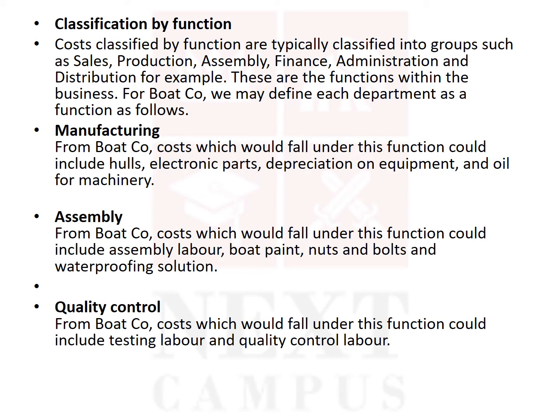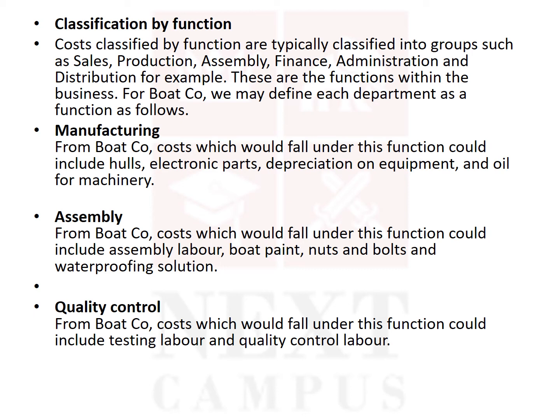Next, we will classify cost by its function. Costs classified by function are typically classified into groups such as sales cost, production related cost, assembly cost, finance related cost. That particular cost type we have learned, we can allocate, we can identify them into each function.